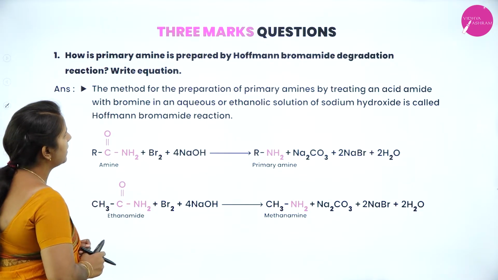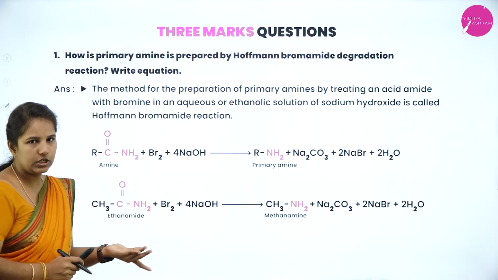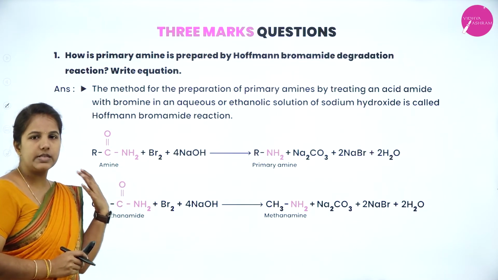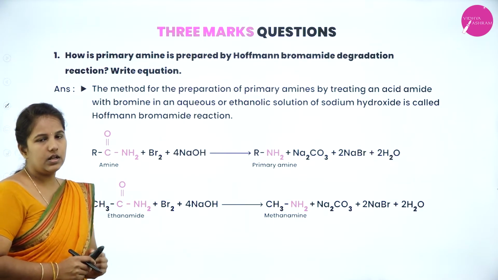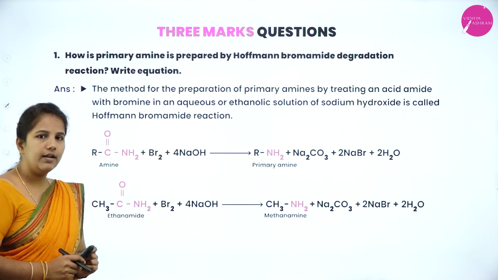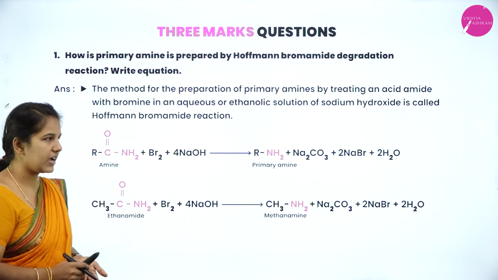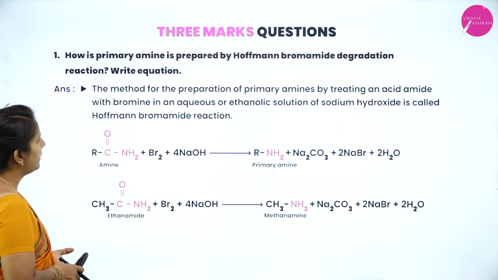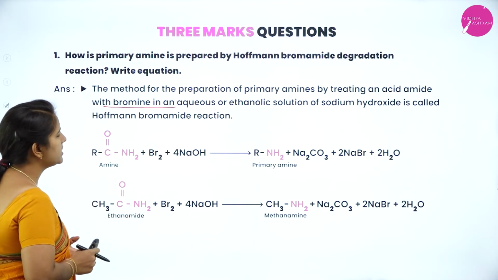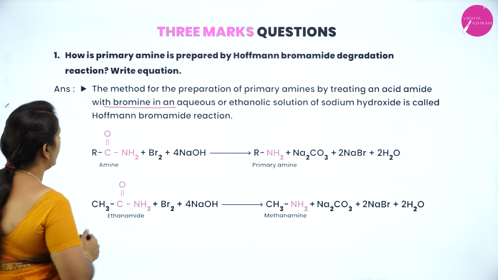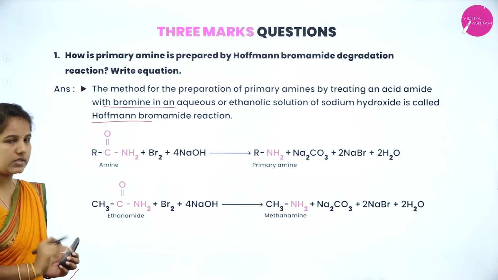How is a primary amine prepared by the Hofmann-bromamide degradation reaction? Give an example and write the reaction. So this has been asked many times at your pre-university level. You must know how they have asked the Hofmann-bromamide reaction, what to write with an example, or they can give the reaction and ask you to name it, because it's a named reaction. The method of preparation of a primary amine by treating an acid amide with bromine in an aqueous or ethanolic solution of sodium hydroxide, what do we call it? Hofmann-bromamide reaction. It is nothing but adding bromine in presence of sodium hydroxide.